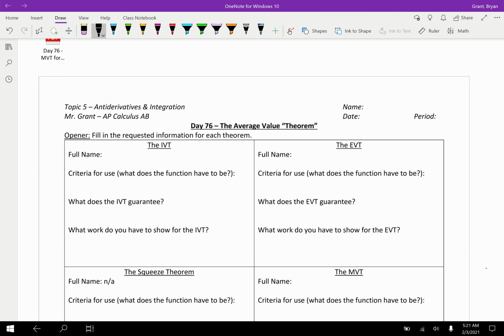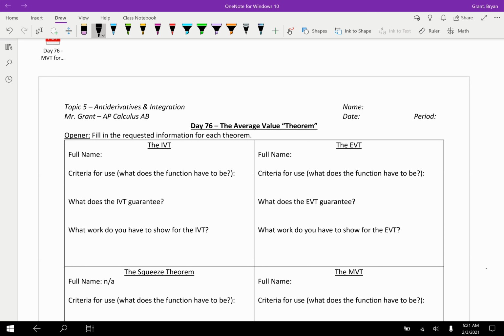As you can see, our title for this is the average value "theorem." It's not really a theorem, but it's so connected to a theorem that I always call it a theorem. And you'll see that further explained as we move through the lesson. Because it is connected to a theorem, I thought today would be a nice day to go through and remind you of our other theorems that you're expected to know.